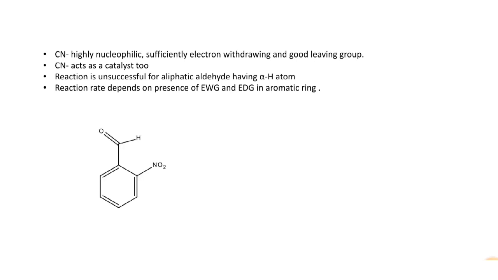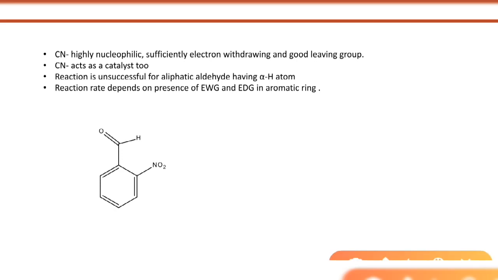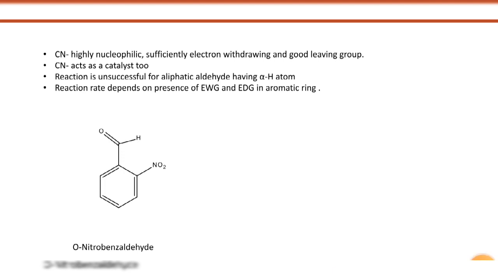Suppose for this compound, this is an ortho-nitrobenzaldehyde compound. Here the nitro group is present in the ortho position.